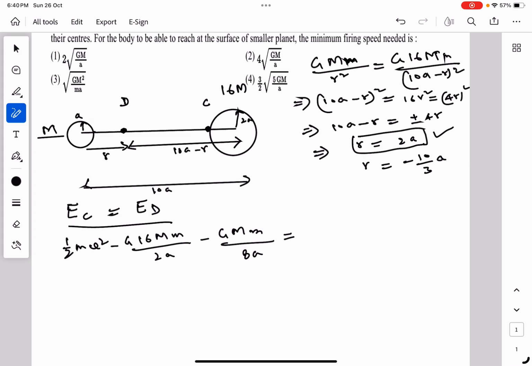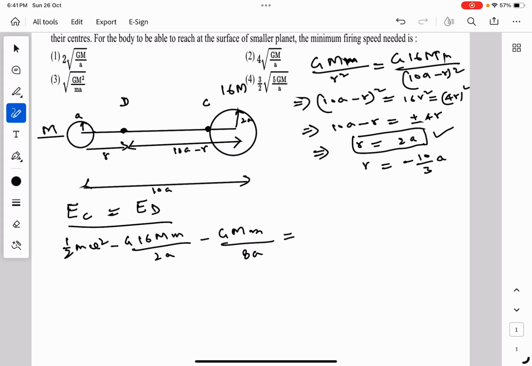This would be equal to total mechanical energy at point D. At point D, this body of mass small m is not required to have any kinetic energy. It has to just reach the point D. Thereafter, the smaller planet will pull it inside.